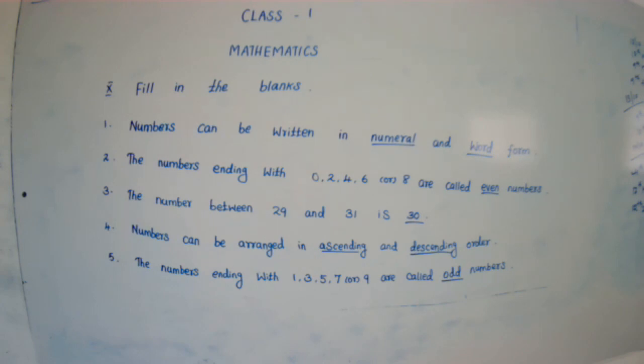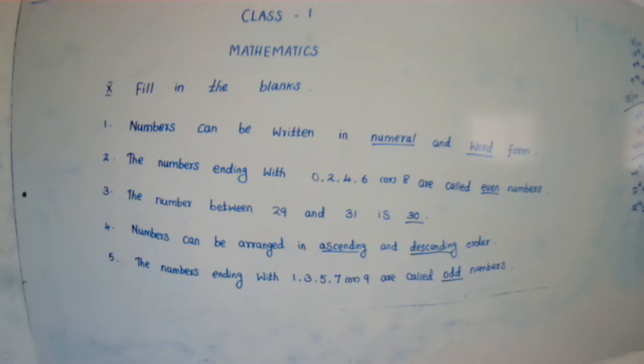The third one, the number between 29 and 31 is 30. 29 க்கும் 31 க்கும் சென்டர்ல எந்த நம்பர் இருக்கும்? 30. So the number between 29 and 31 is 30.